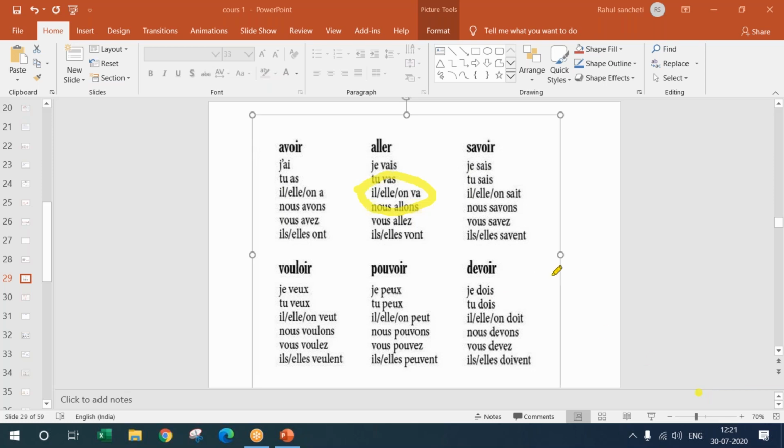While writing you have to say Comment ça va, how are you doing? But even if you say Ça va, are you doing fine? Or are you good? There are lots of meanings.